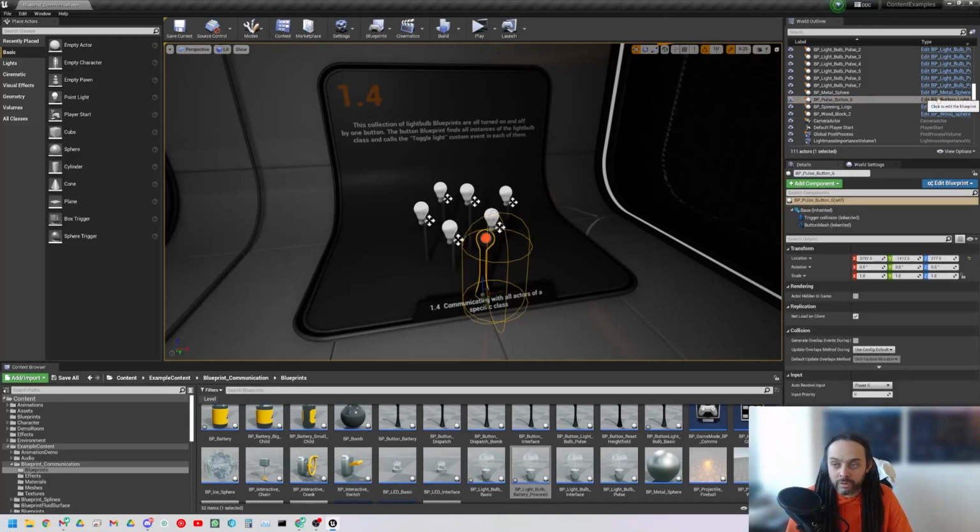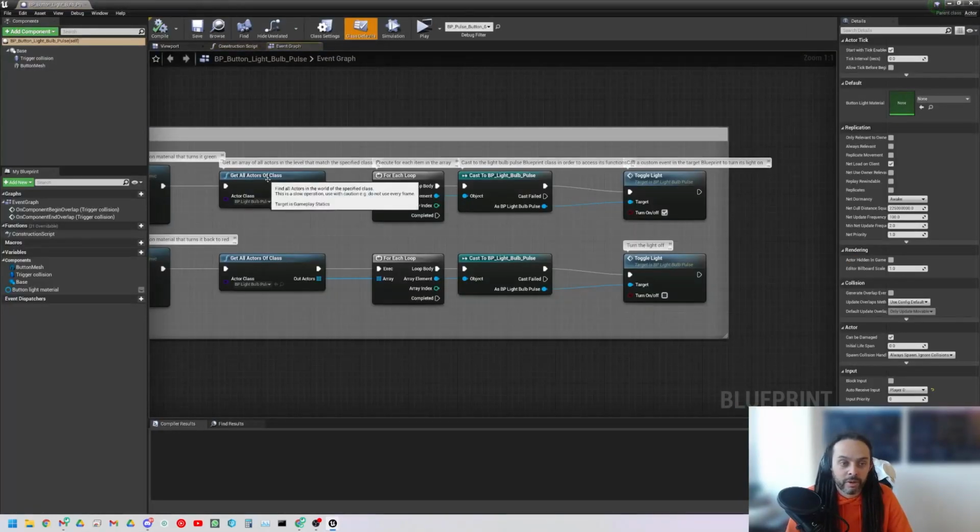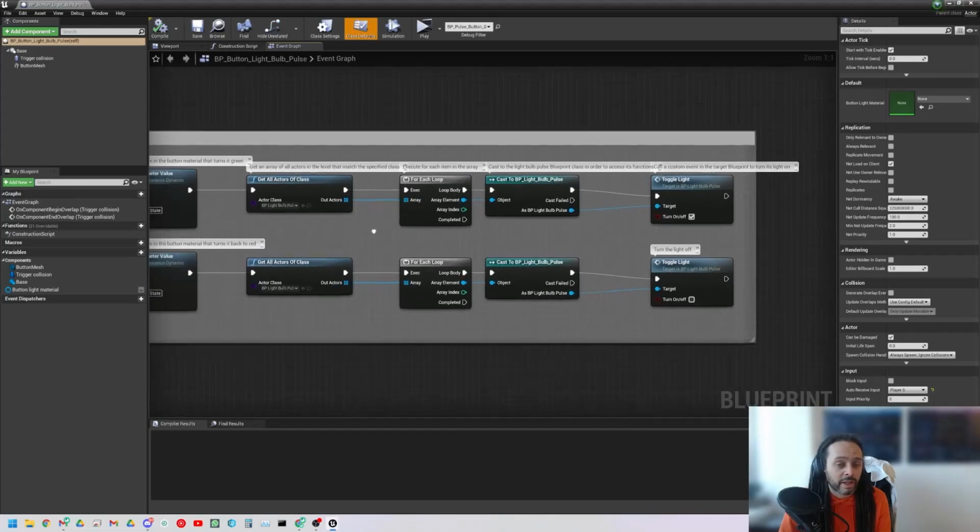Let's have a look at what the tooltip actually says here for get all actors of class. Finds all actors in the world of the specified class. This is a slow operation. Use with caution. E.g., do not use every frame. Okay. So get all actors of class is actually a slow way to just get everything inside the level.